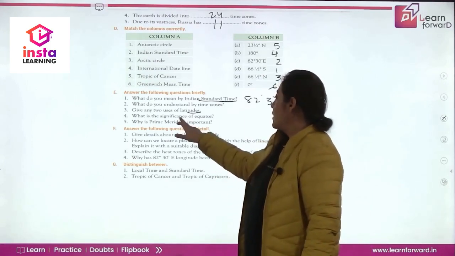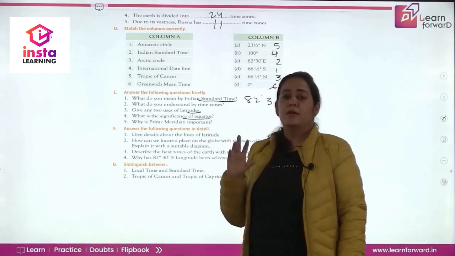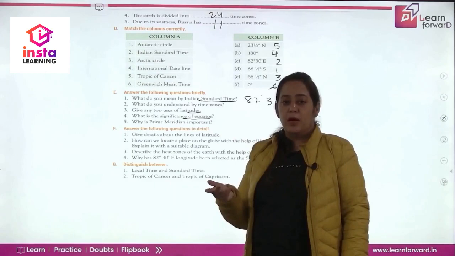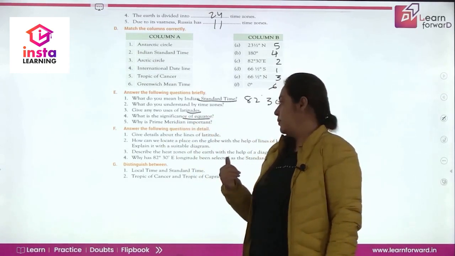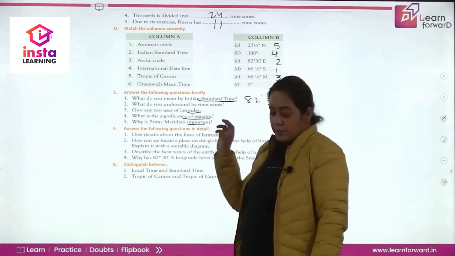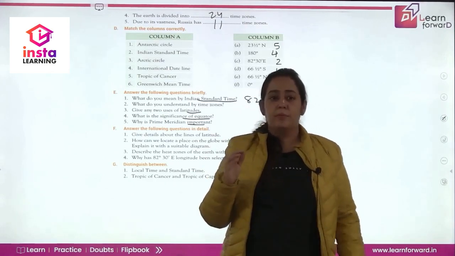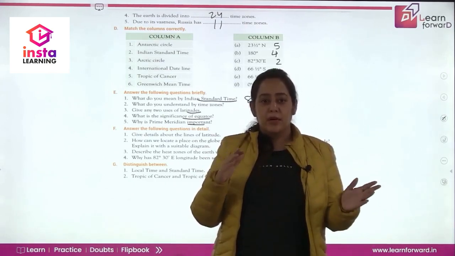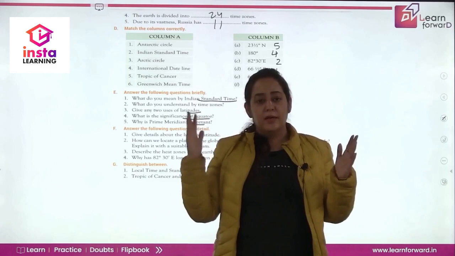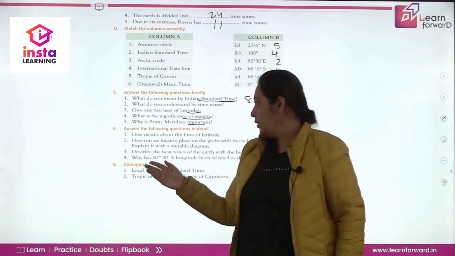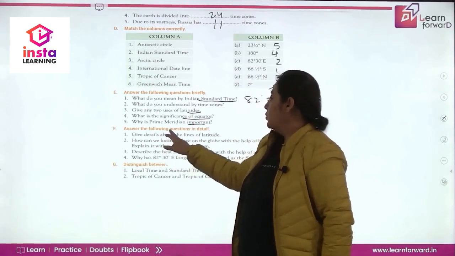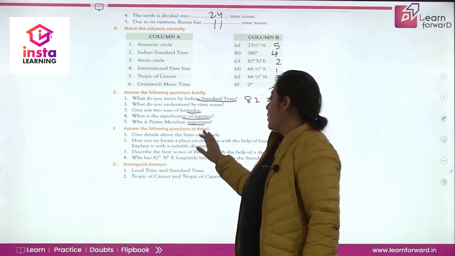So, what is the significance of equator? Equator divides the earth into two equal halves, the northern part and the southern part. Why is prime meridian important? Prime meridian is important because it separates the western hemisphere and the eastern hemisphere. It is 0 degree longitude. Now let's come to the question answers in detail. Give details about the lines of latitude.